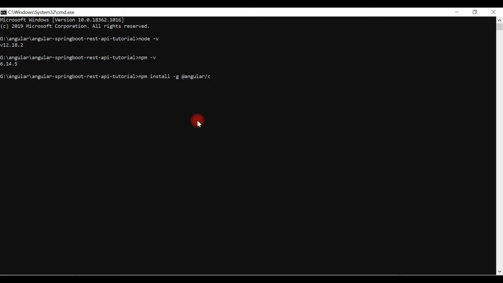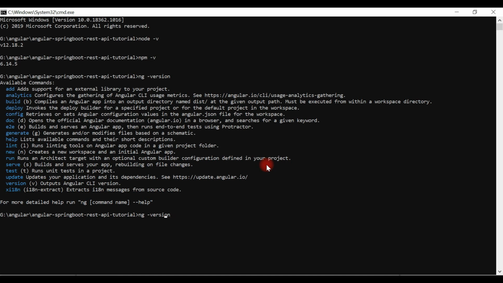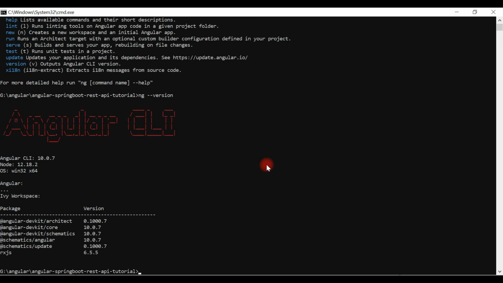Once you have installed Angular CLI, you can check its version using the command ng --version. It's not a single hyphen; you have to provide two hyphens like this and hit enter. Yeah, here we go. You can see here we have installed Angular CLI 10.0.7.